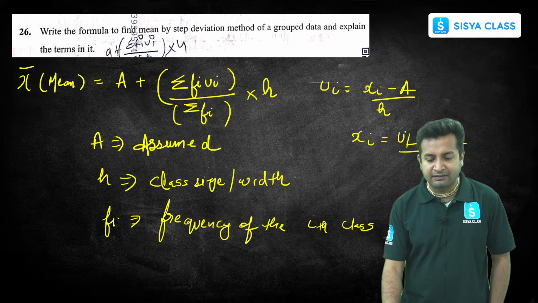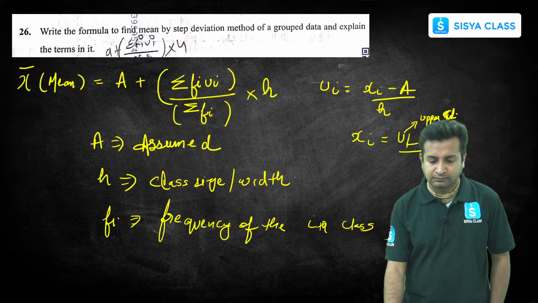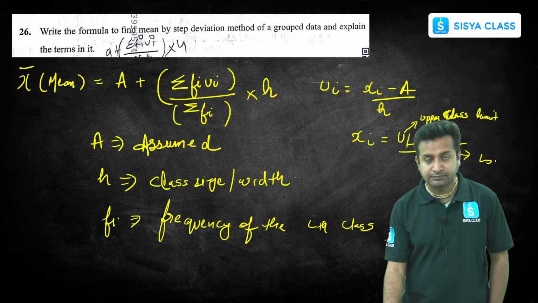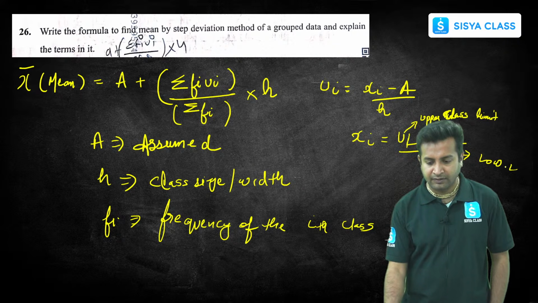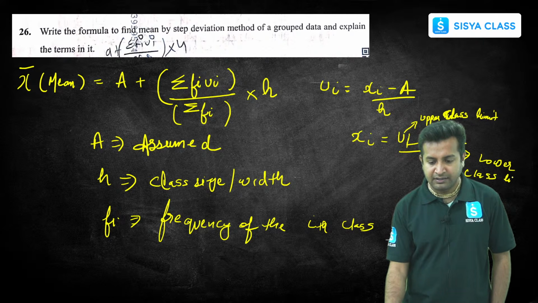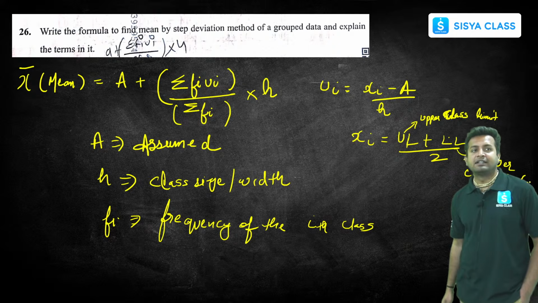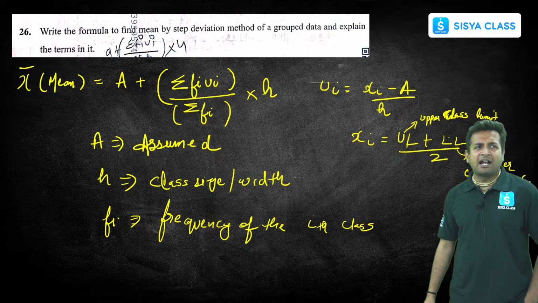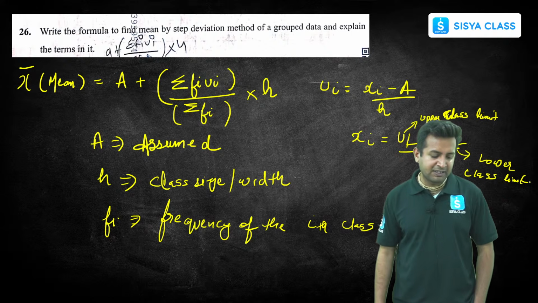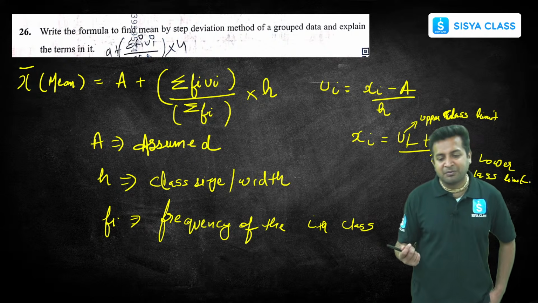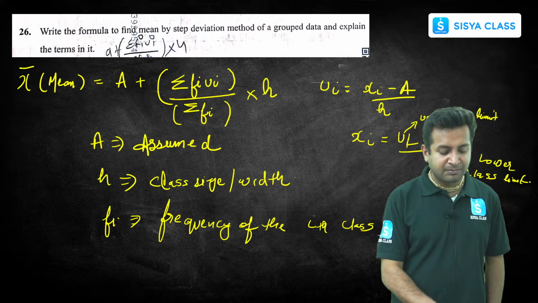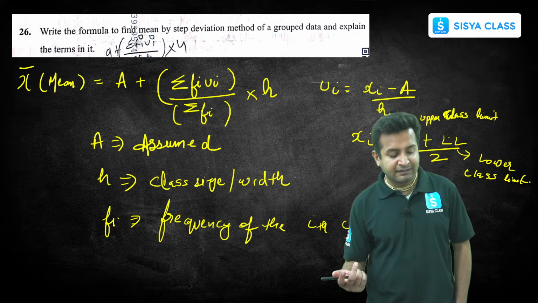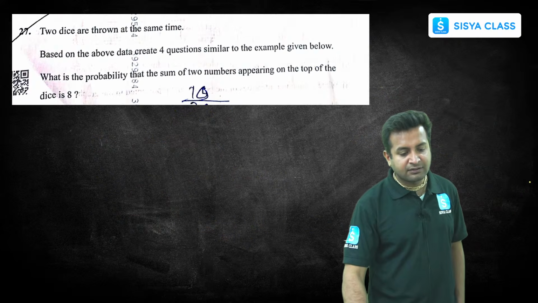This is nothing but the upper class limit, and this is nothing but the lower class limit. So again, lower class limit, right? So this is how you define the things. Very simple, right? And by this you are getting 2 marks. This is the easiest question that the examiner could ask for 2 marks. Okay, so let's proceed to the next question.